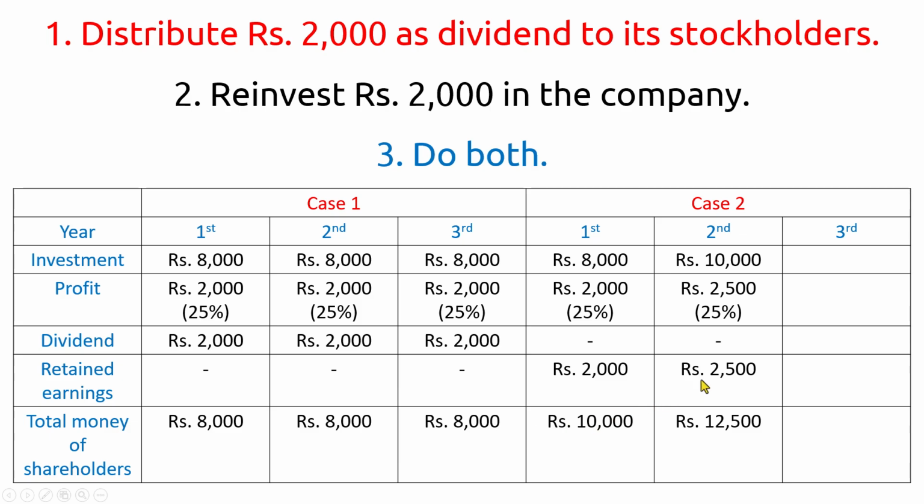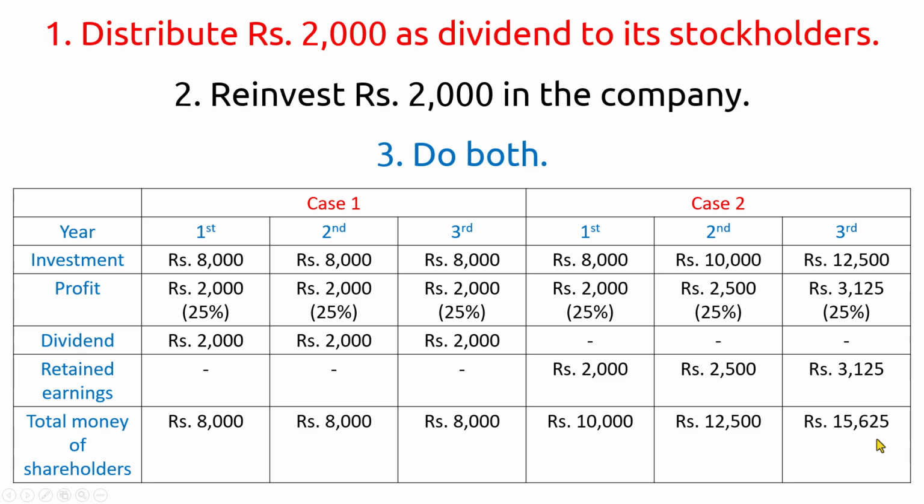In case 2, in the third year, 12,500 rupees is the investment and 25% of this, which is 3,125 rupees, is the profit. Nothing is given out as dividend and everything is reinvested. So the total money of the shareholders is now 15,625 rupees.